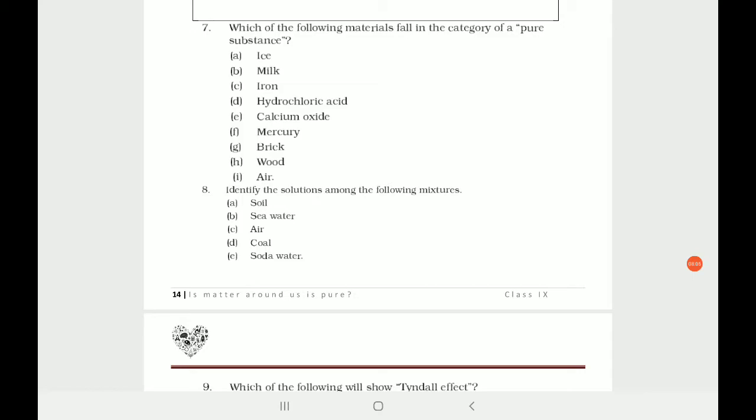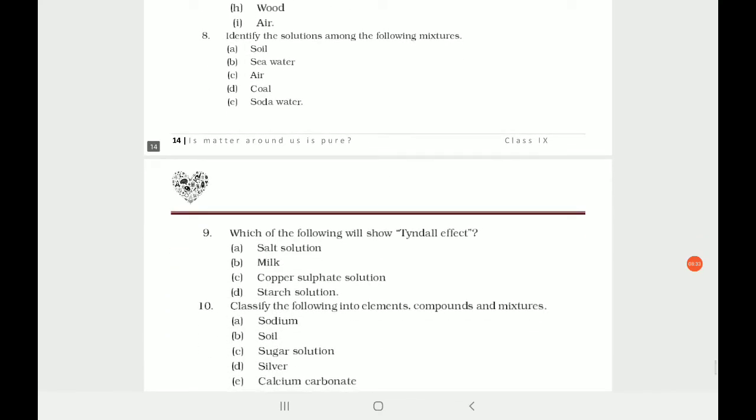Calcium oxide is a pure substance. Yes, it is a compound. Mercury, yes, it is an element. Brick is not a pure compound. It's not a pure substance. It's a mixture of soil and so many other things. And soil itself is a mixture of so many things. Wood is not a pure substance. Air is also not a pure substance because it has got so many different components dissolved in it. Okay, mixed in it.